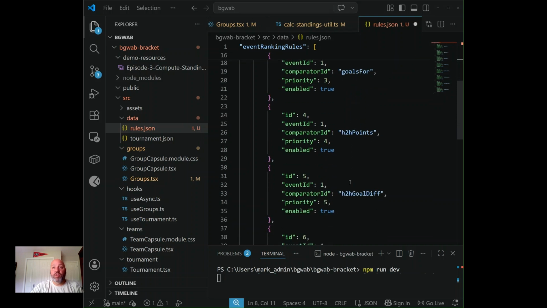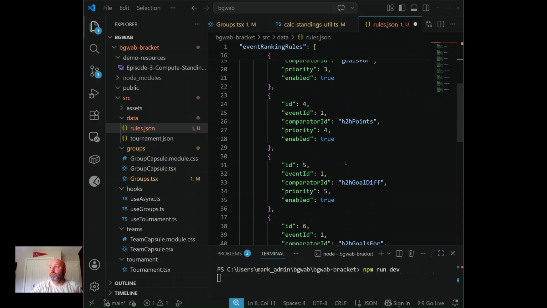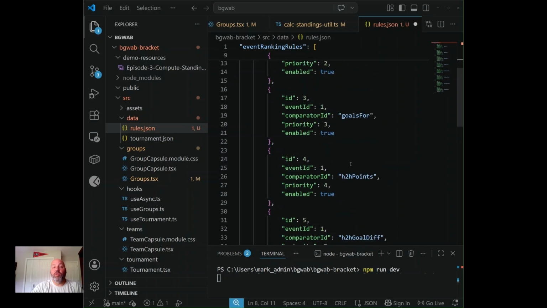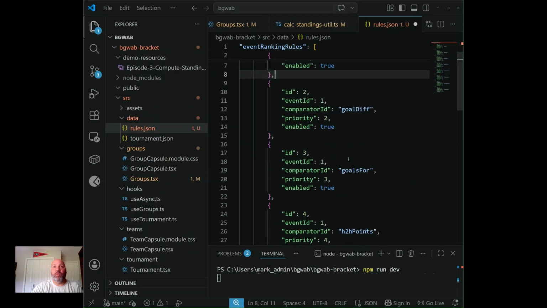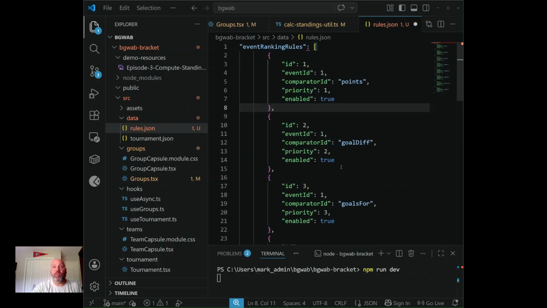Now, this can get very complicated because you can end up with two-way or three-way ties where people use head-to-head as a higher priority to determine or factor into what a team's standing is. So that's what I'm referring to when I refer to rules, and we're going to implement those. I want to implement a drag and drop operation that allows the user to determine what the most important rules are, and then on some of these types of rules, have inputs into them.